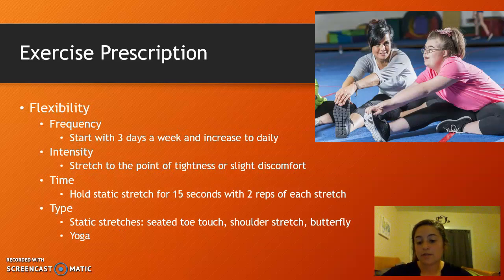Flexibility, so we're going to start with 3 days a week and increase to daily, which was recommended by the ACSM, up to daily eventually. Stretch to the point of tightness or just slight discomfort, which we went over when we tested her. Time, so hold the stretch for 15 seconds with 2 reps of each stretch. I put some example stretches, and of course she can do more than this: seated toe touch, shoulder stretch, and butterfly. And then she also enjoys yoga, so we talked about maybe doing yoga once a week as well.